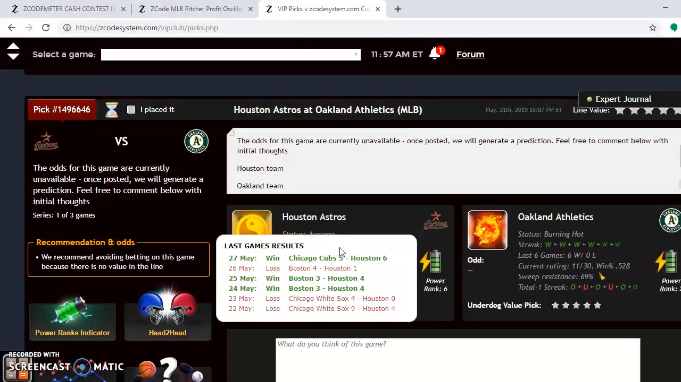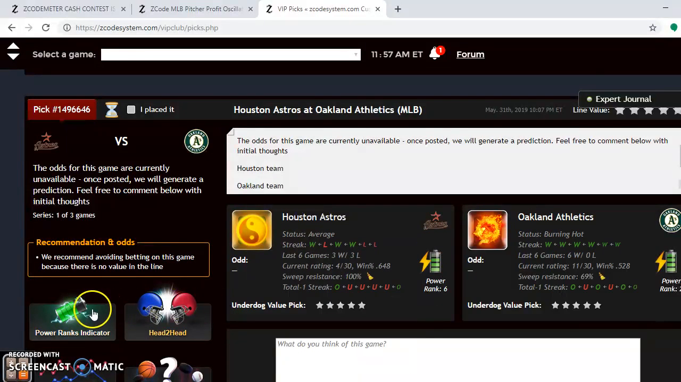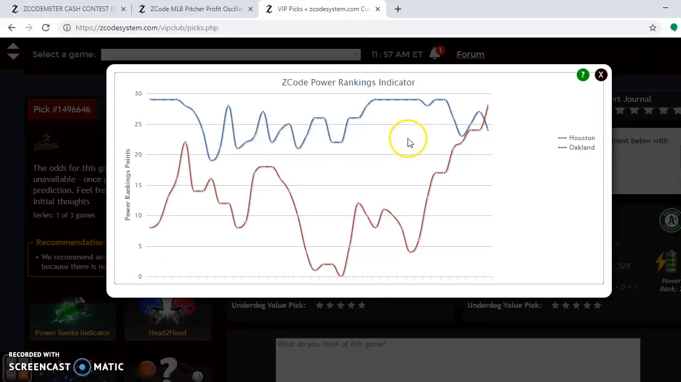Astros have gone 3-3 over the last 6, and you can see here among their 10-game winning streak here are the last 6 games for the A's. You can see all wins. If you look at the power ranking indicator, you can see that the A's have skyrocketed all the way up to the top here at plus 28. The Astros have dropped a little bit, but they're still at plus 24, still very solid.